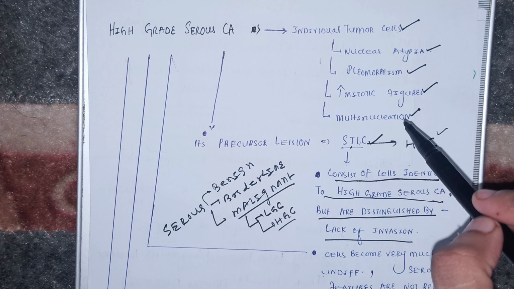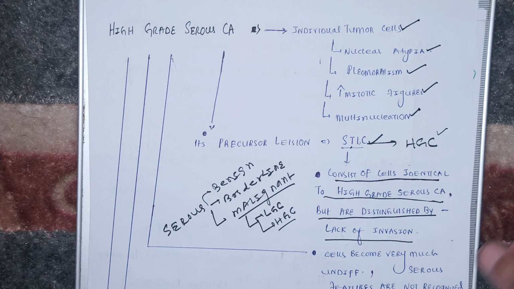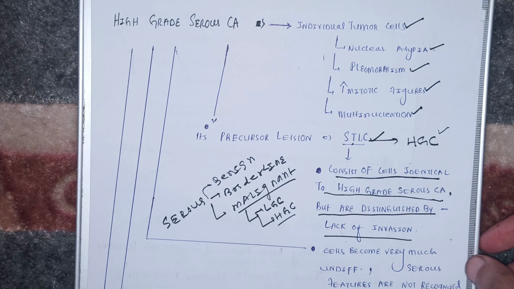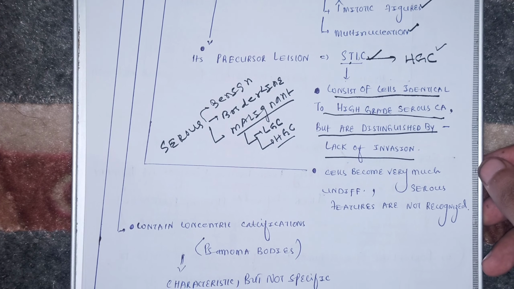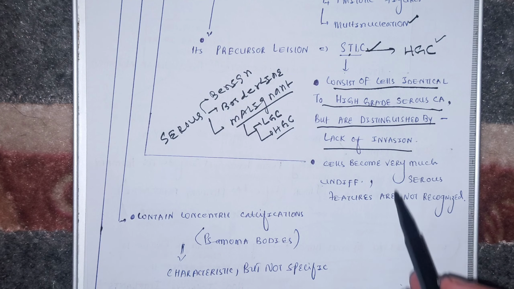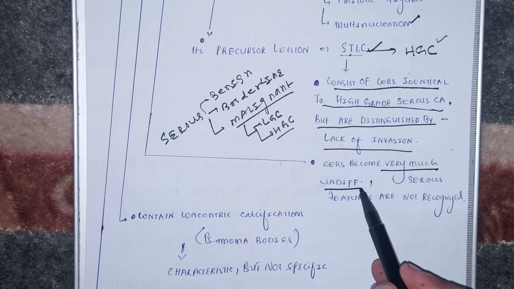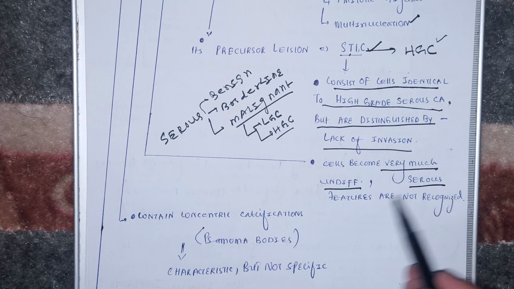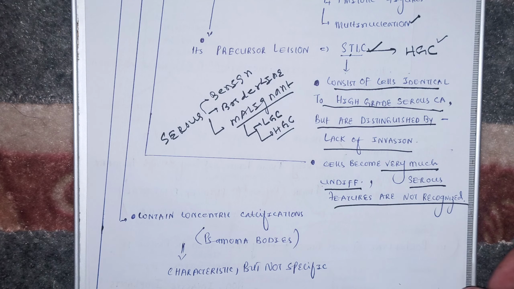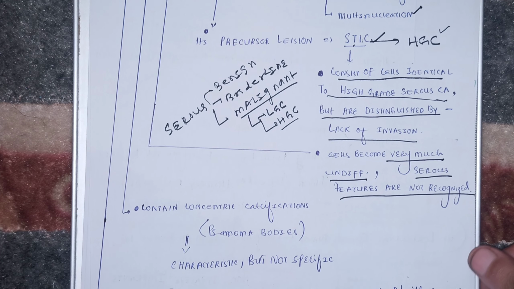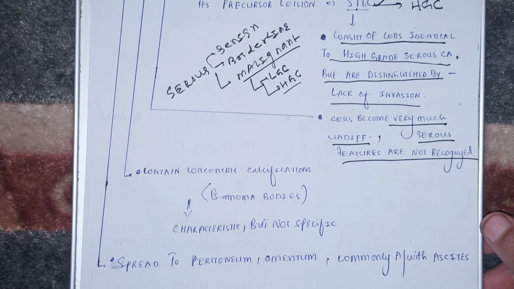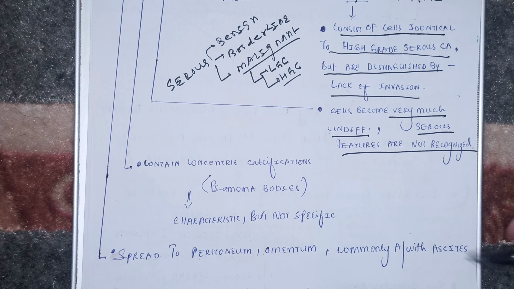And these are the features which are seen in the cells of the high grade carcinoma. Okay, a few more things about the high grade serous carcinoma, beta: the cells of the high grade serous carcinoma are very much undifferentiated. They are so undifferentiated that their serous variety cannot even be recognized; you cannot tell if they are serous or not.